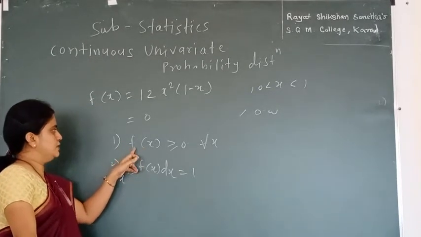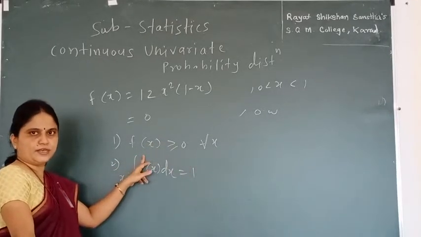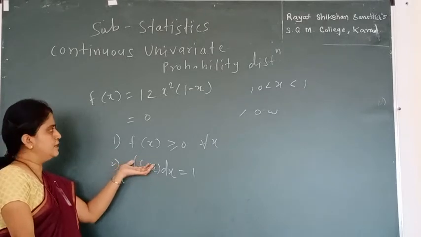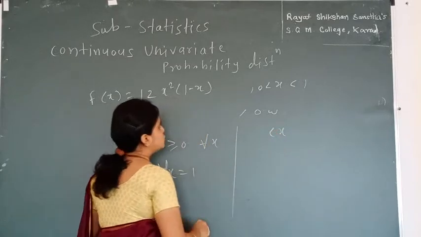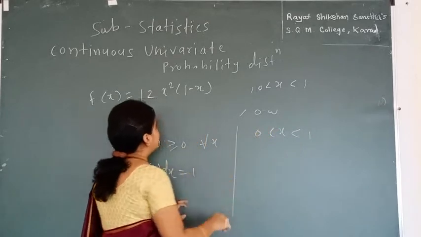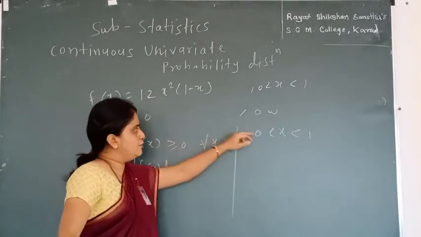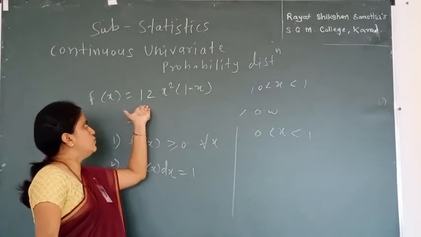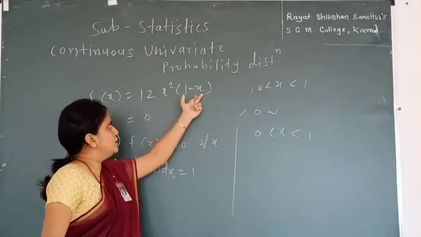For the first condition, that f(x) is greater than or equal to 0, we can put the values of x in f(x) and check whether these values are greater than or equal to 0. We have been given the range of x as 0 to 1. If I put the value of x as 0, our function becomes 0, which is greater than or equal to 0. If I put the value of x as 1, I get 12 times 1 square, which is 1, times 1 minus 1, that is 0.